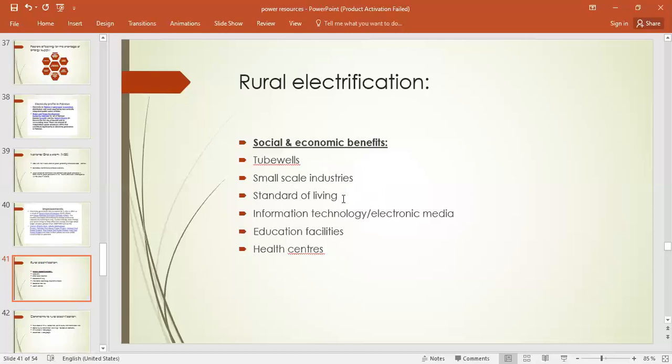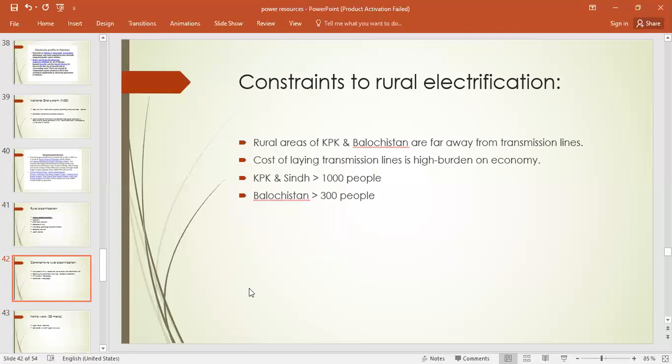So people will get educated, they get trained. With the help of that, information technology can reach those areas, right? Which provides economic benefit to them, as well as social benefits. Health facilities, health centers like small clinics, hospitals, and education facilities can be provided to them. These are all the need. That is why rural electrification is needed, because most of our population resides in rural areas of Pakistan.